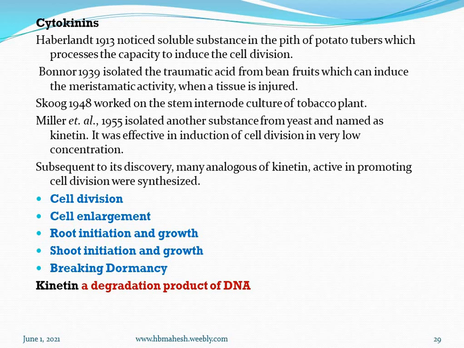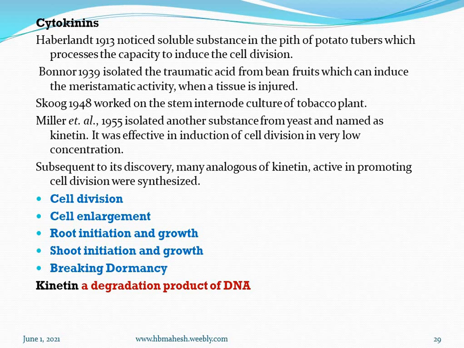Miller et al. in 1955 isolated another substance from yeast and named it kinetin. It was effective in induction of cell division in very low concentration. Of course, with hormones, the concentration should be very, very low. Subsequently to its discovery, many analogues of kinetin active in promoting cell division were synthesized.